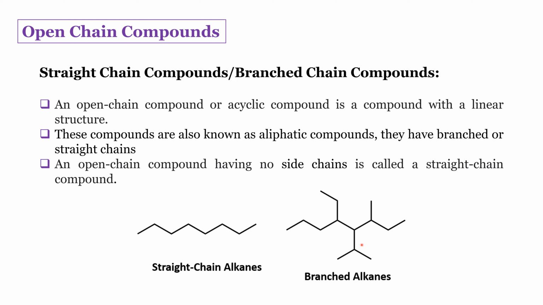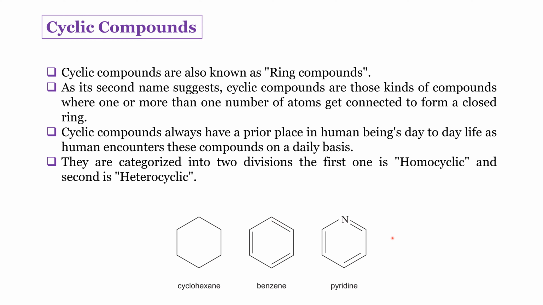Let us see the next class of compounds, that is cyclic compounds. Cyclic compounds are also called ring compounds. As the name suggests, these have a closed ring structure. To make a closed ring structure, one or more carbons in the same compound get connected to form closed rings.